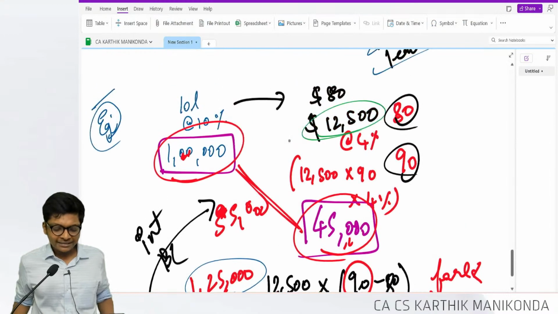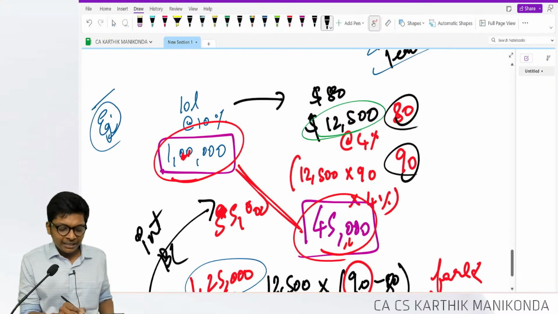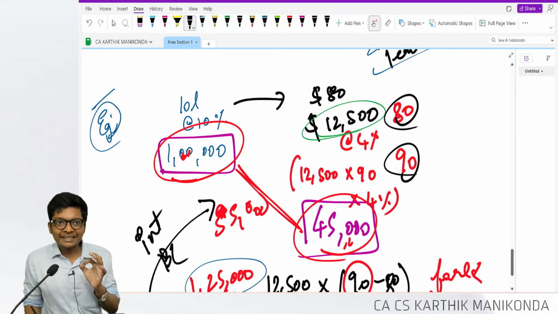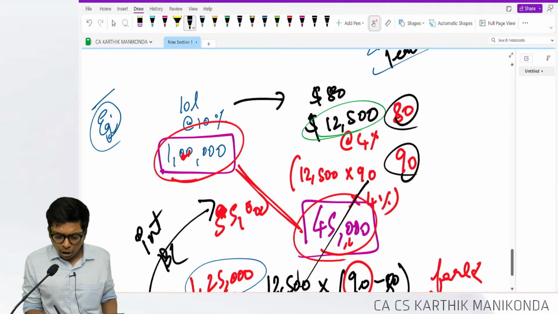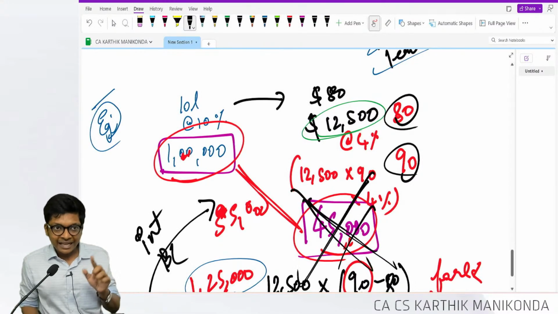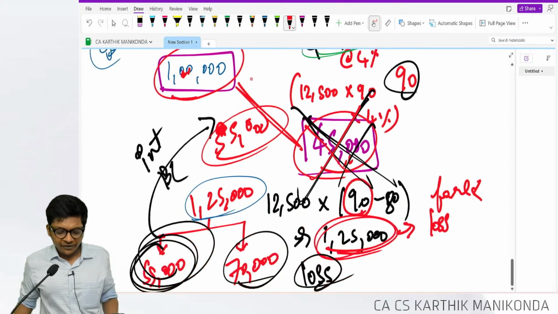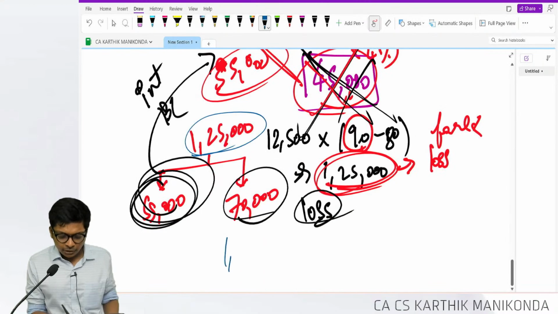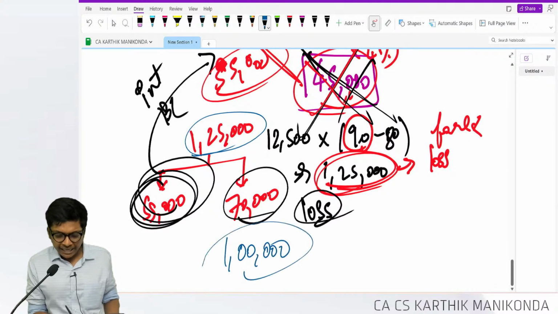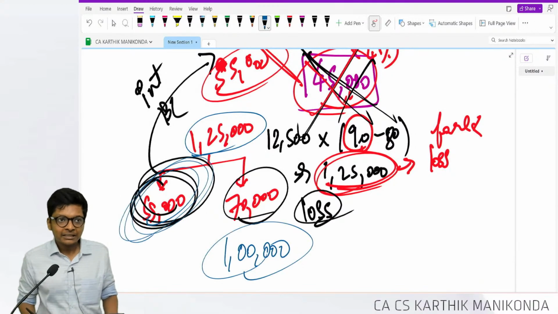To summarize, in this sum, the total interest I will capitalize is not 45,000, which is the actual interest paid. It is 45,000 plus this 55,000. Total interest I will capitalize is how much? 1 lakh. The breakup is 55 and 45.